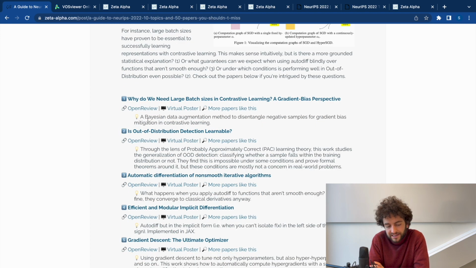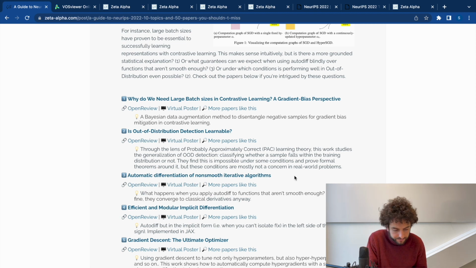Then we have "Is Out-of-Distribution Detection Learnable?", which looks from a theoretical standpoint at how it is even possible to know whether a data point comes from out of distribution or not in various situations. The gist of it is that there are circumstances under which it's formally not possible, but in real-world problems this is not going to be a problem most of the time.